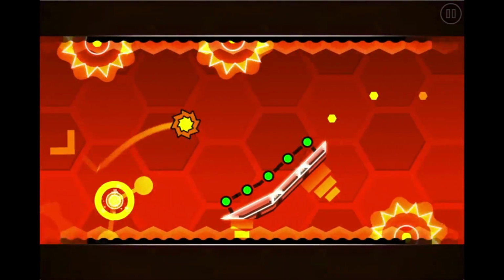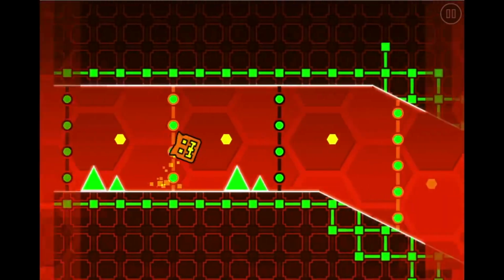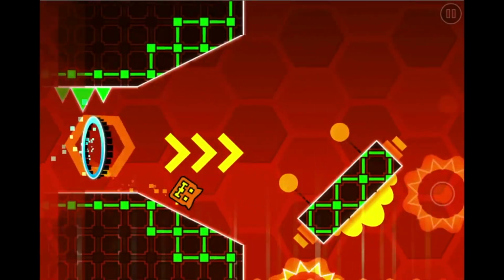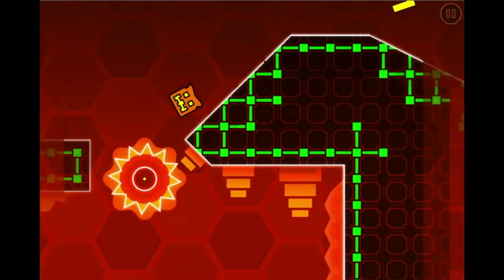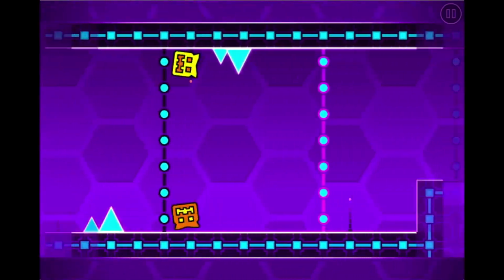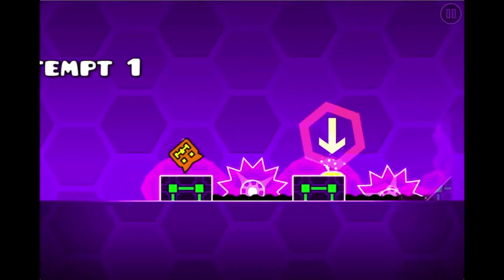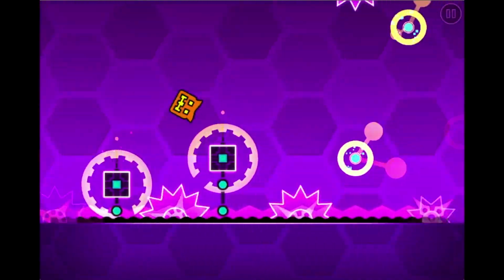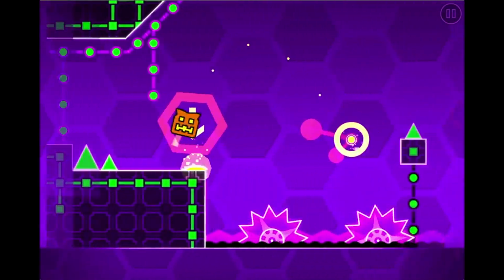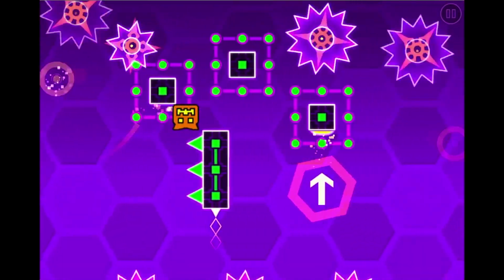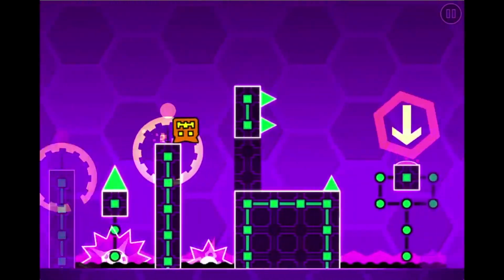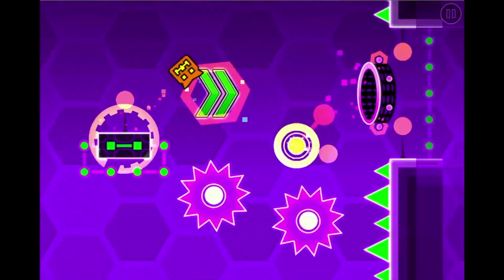This meant that 2 people could play on one device by tapping on different sides of the screen. The editor was also given a playtest mode so that you did not have to constantly save and exit your levels just to check if one part worked or not. A free move option was also added, allowing a much more precise movement of objects. This made art in the game a much more popular type of decoration.